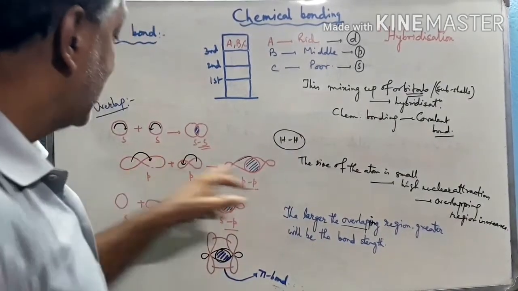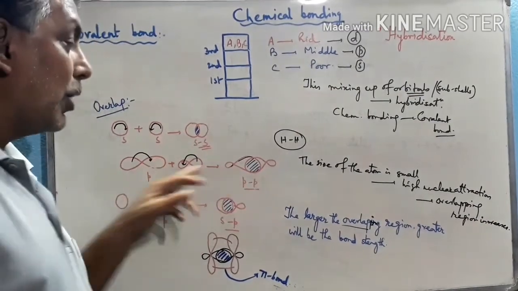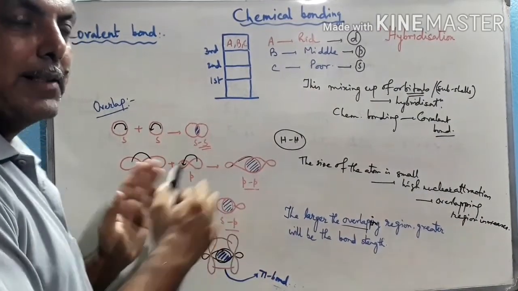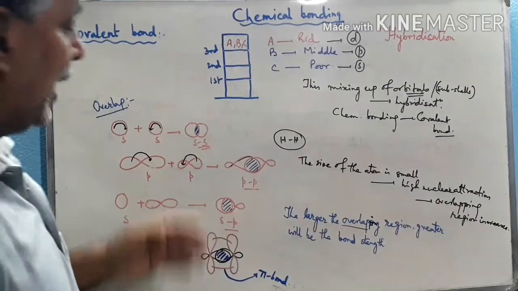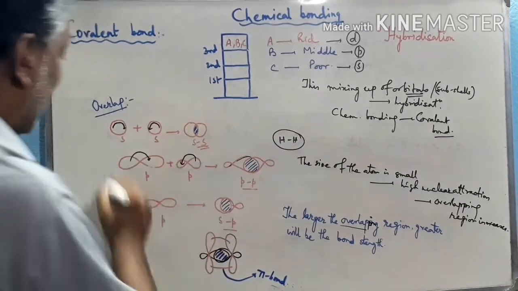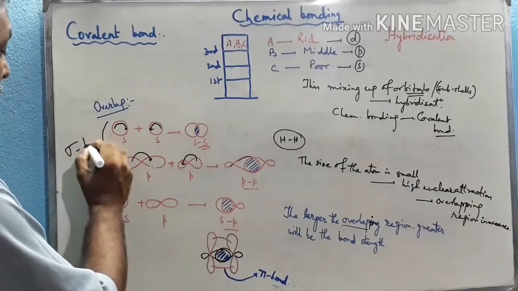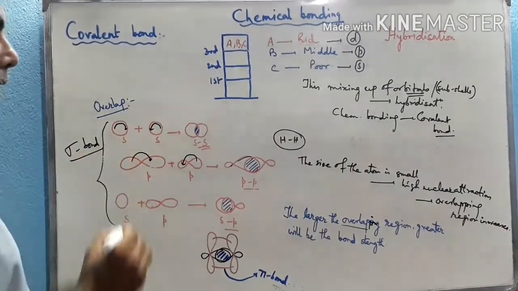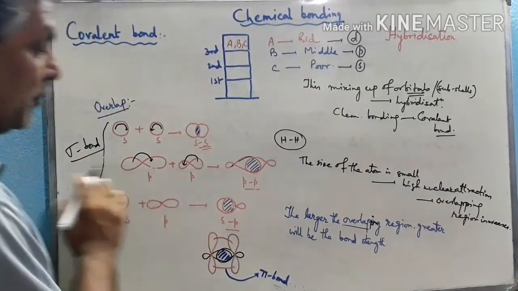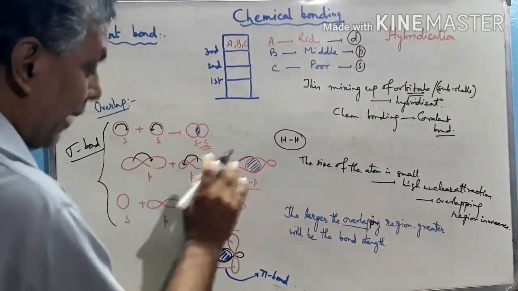So all these occur through the head-on collision of different orbitals like SS, SP, PP, etc. And such type of bond formed is called the sigma bond, where the overlap occurs through the head-on collision between two orbitals.